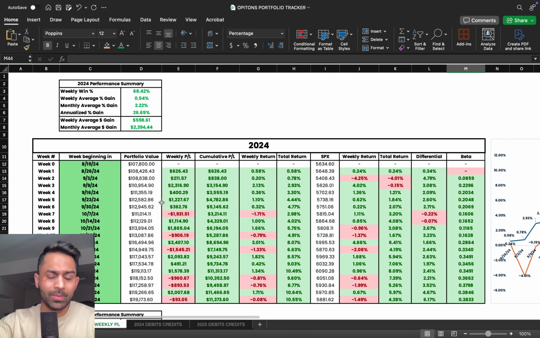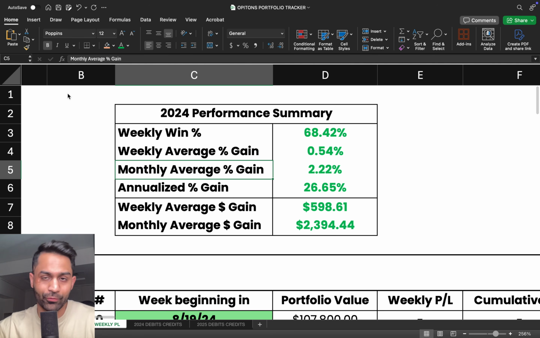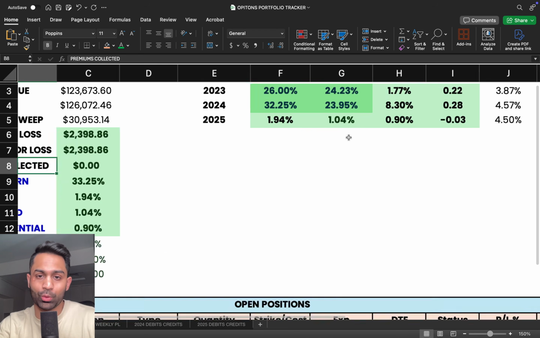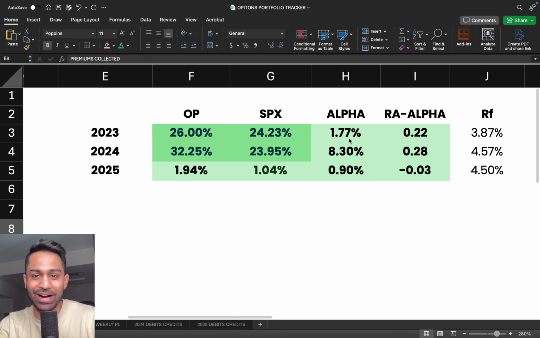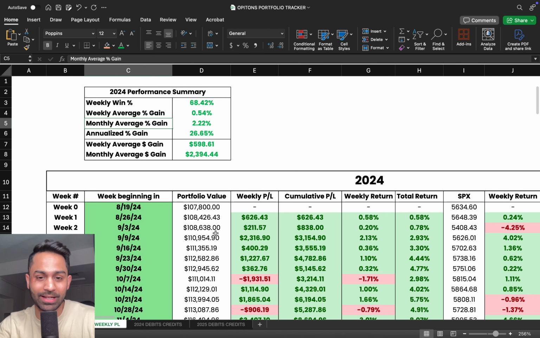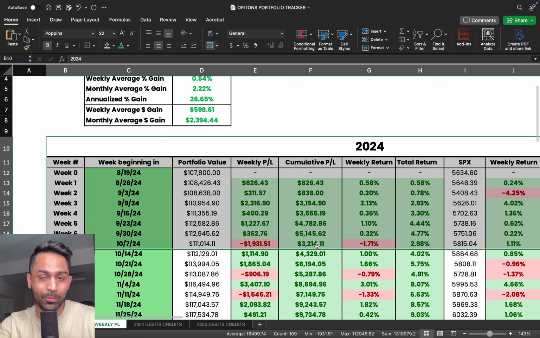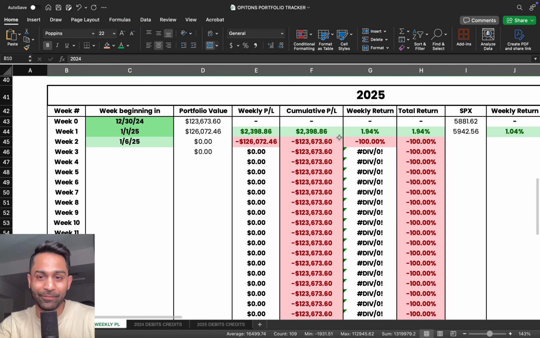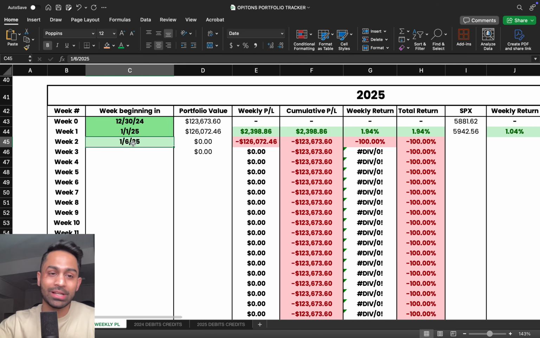So this right here was my 2024 performance. This is the summary of the performance in terms of the win percentage as well as the average monthly or weekly gain. And this right here is or was the portfolio summary. I've already started 2025, so I've already got the 2025 numbers over here. So if you come over to the weekly P&L, this was 2024 broken down by every single week, and this is 2025. So we are now in week number 2. It's going to get over here today. Today's Friday. And so I will update these numbers and again, update everybody on our Patreon over the weekend.